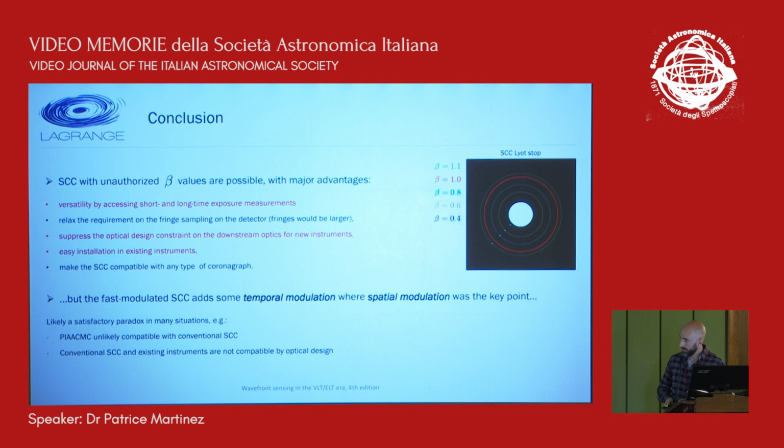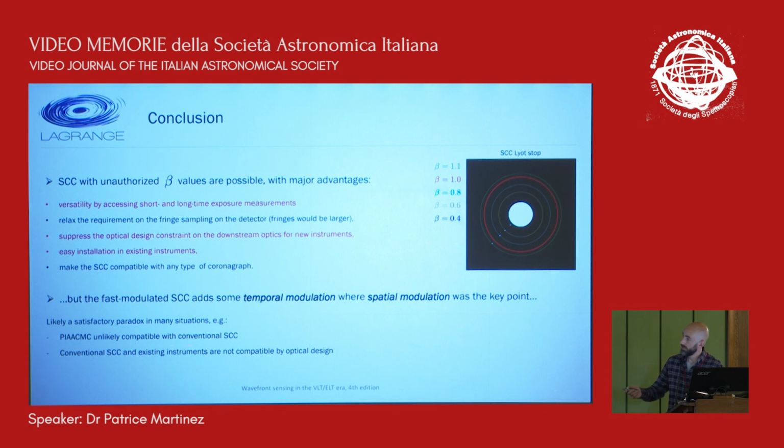So I said in the title that there was a paradox with the fast modulated self-coherent camera. The paradox is precisely because it adds some temporal modulation where the key point of the system was the spatial modulation. So of course it's not an ideal solution, but it's a satisfactory paradox in many situations. For instance, there are a lot of coronagraphs that are not really favorable to be compatible with the SCC, because the diffracted light at this position is most of the time very small.